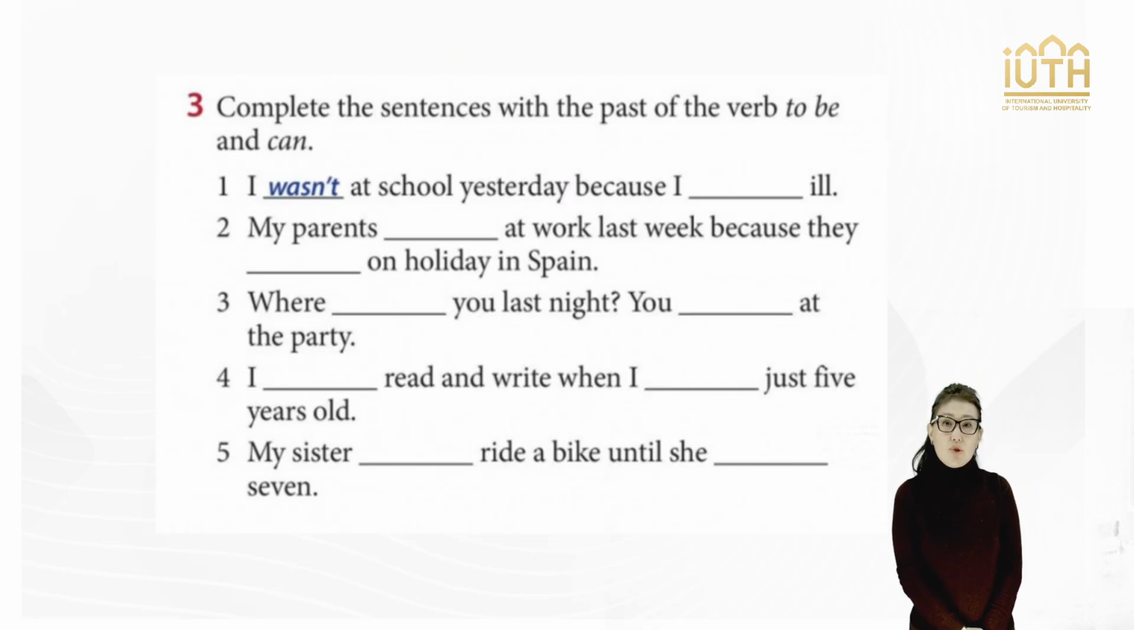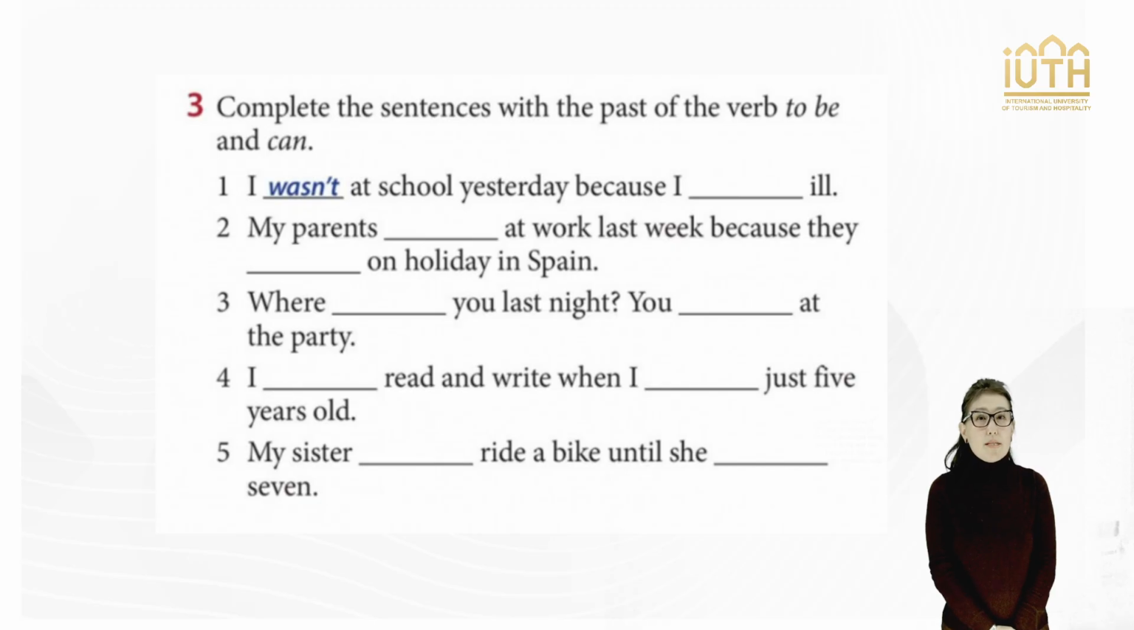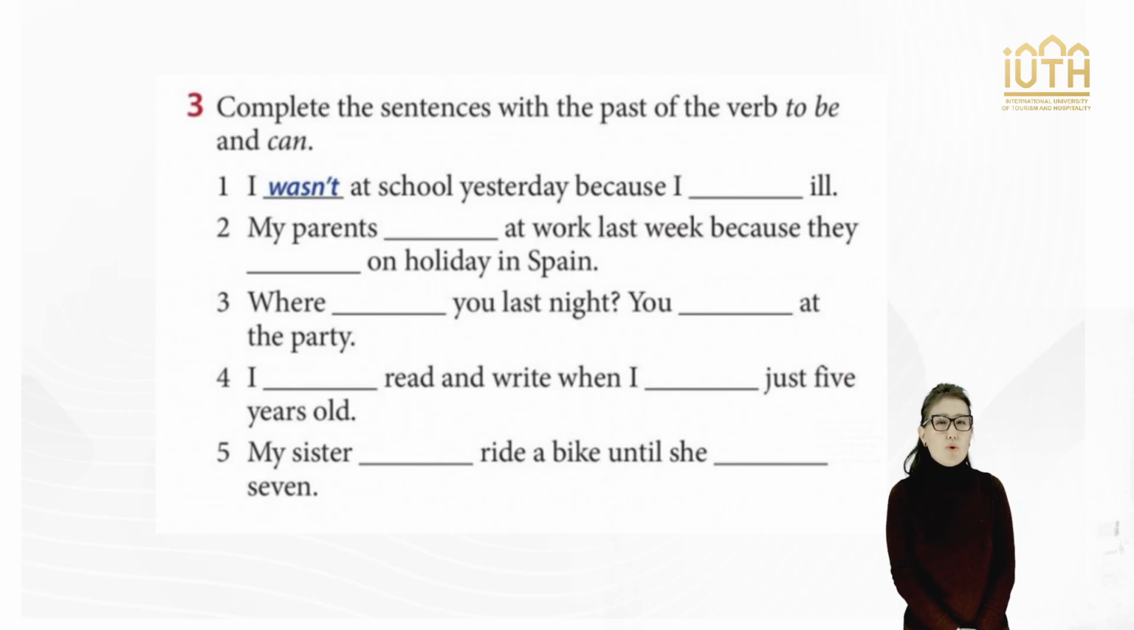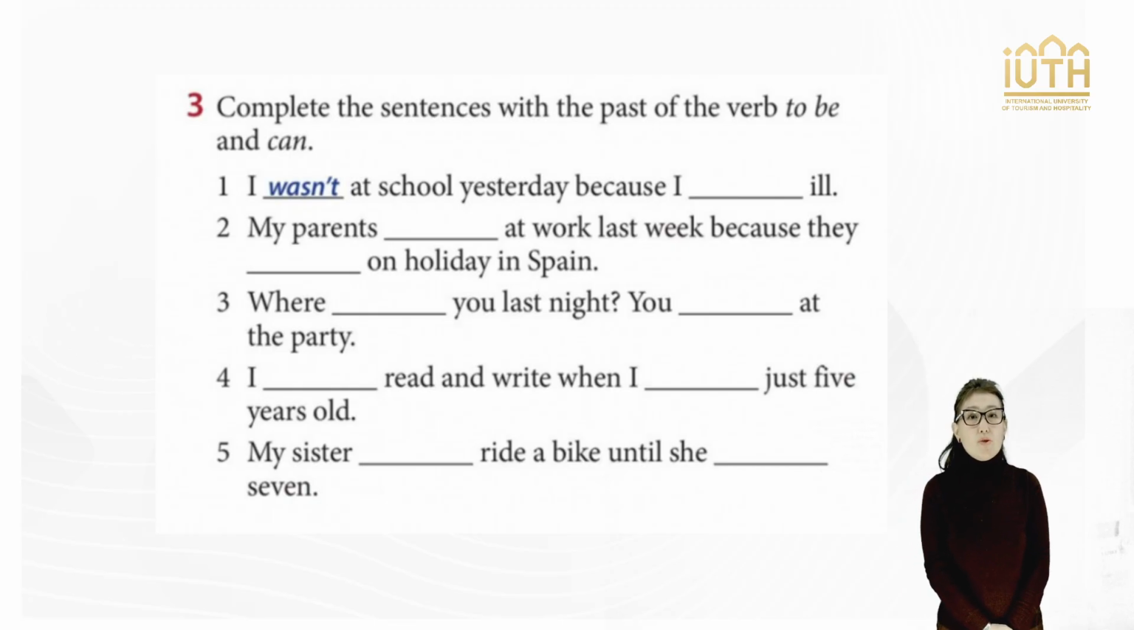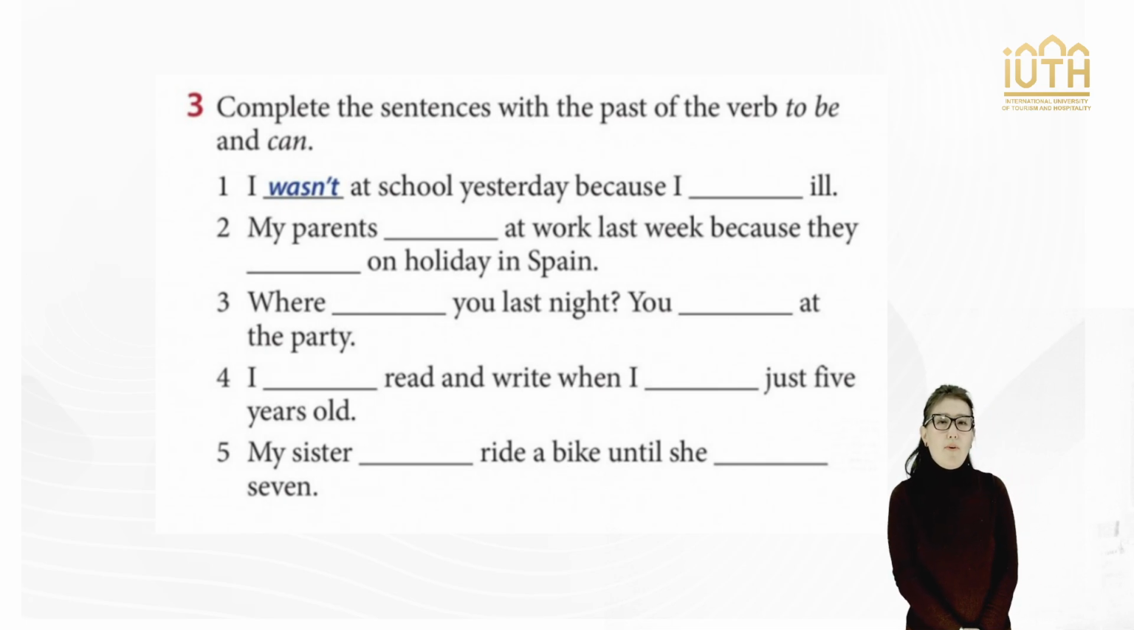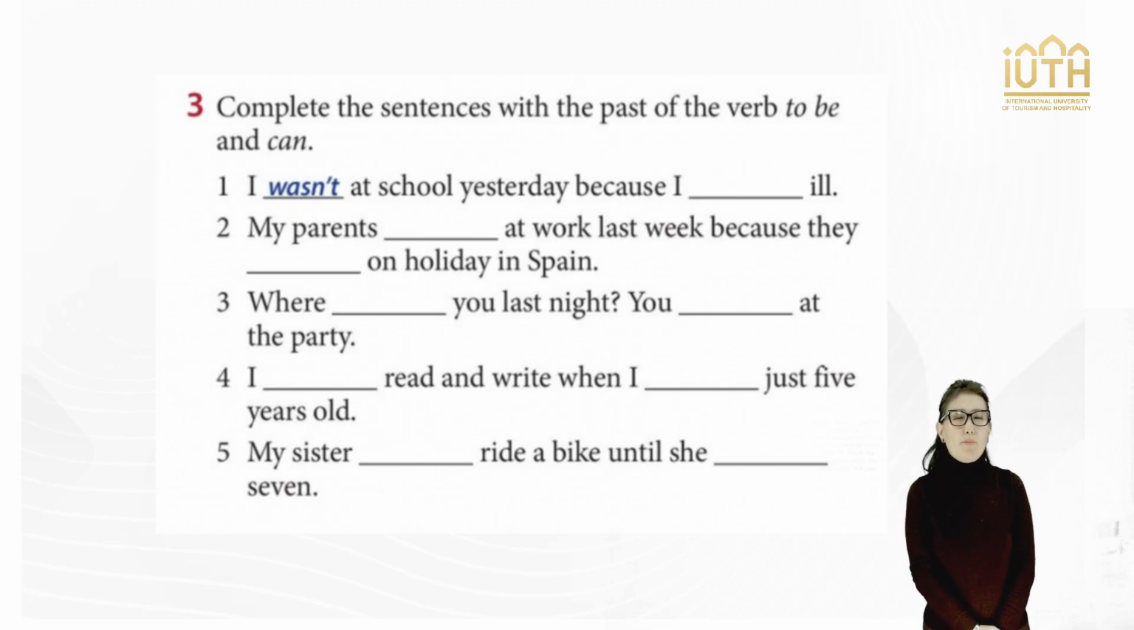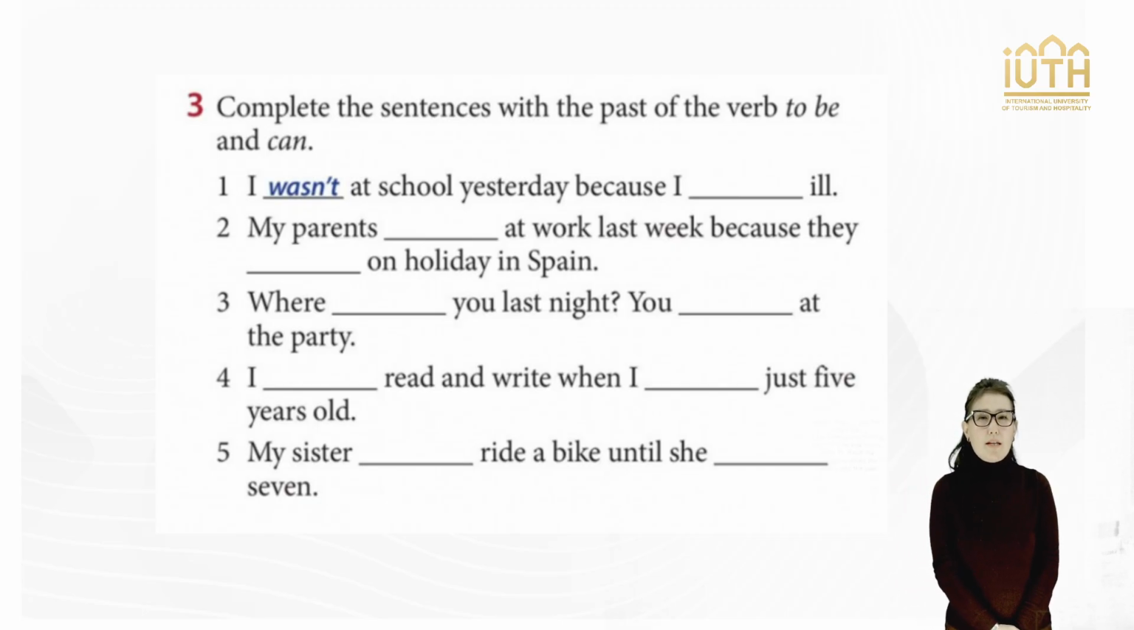Slide 10. Let's do the practice task involving could and couldn't. Please complete the following sentences using the verb to be or can. First, I wasn't at school yesterday because I was ill. Second, my parents weren't at work last week because they were on holiday in Spain. Third, where were you last night? You weren't at the party. 4. I could read and write when I was just 5 years old. 5. My sister couldn't ride a bike until she was 7.